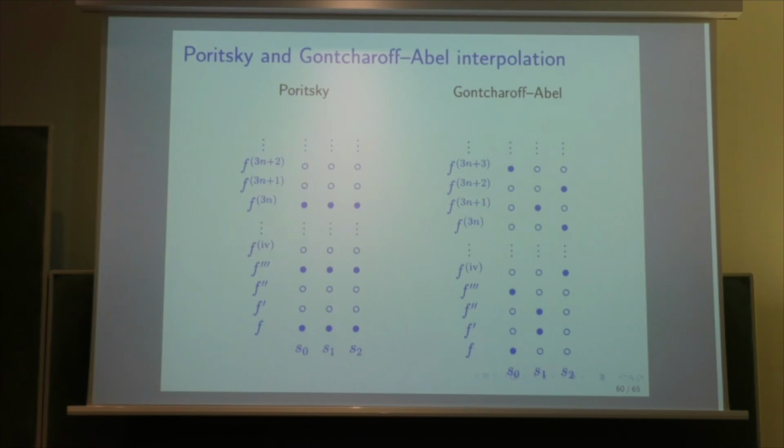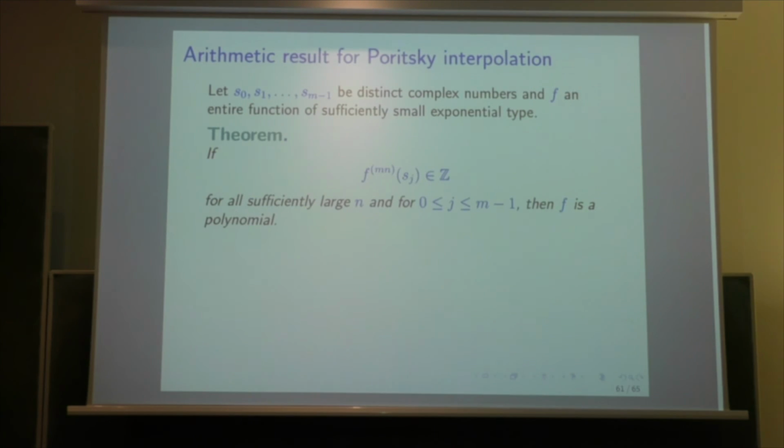And we can do the same for the interpolation which I considered in the third course, which was by Poritsky and Goncharov-Abel. For Poritsky, it is this periodic case where the derivatives of order multiple of m are integers now for S0, S1, S2 or more points.